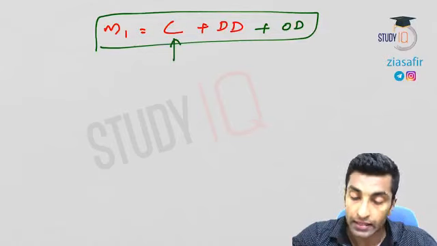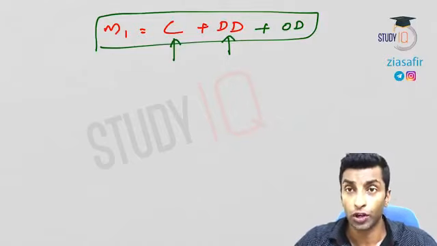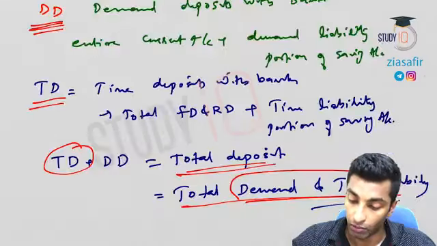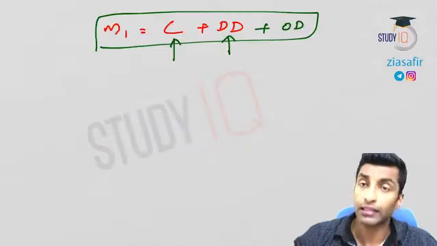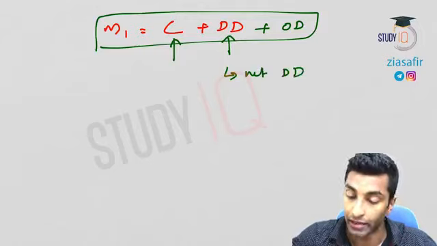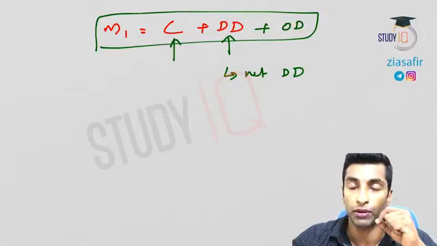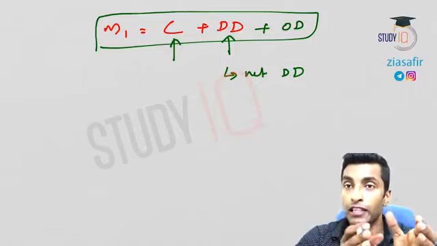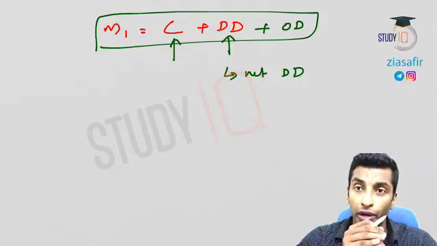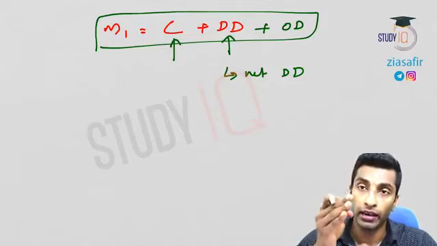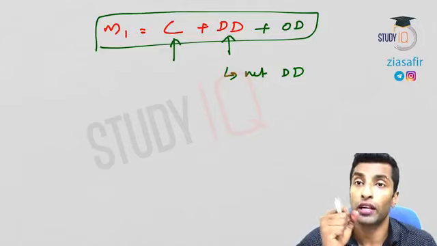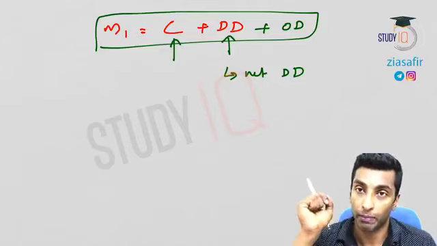As I have told you, C is the currency held by public. DD is demand deposits, the total demand deposit. You can see here, there are 2 types of demand deposits, in savings account and in current account. Both we are taking. So rather than saying total demand deposit, we will always say net demand deposit. The reason why we are saying net demand deposit is because some banks may have kept money in some other banks, so that interbank deposits could be avoided. Because it is already deposited by someone and this bank is depositing in some other bank, that has to be excluded. So we won't consider it as total deposit. We would be saying net demand deposit.